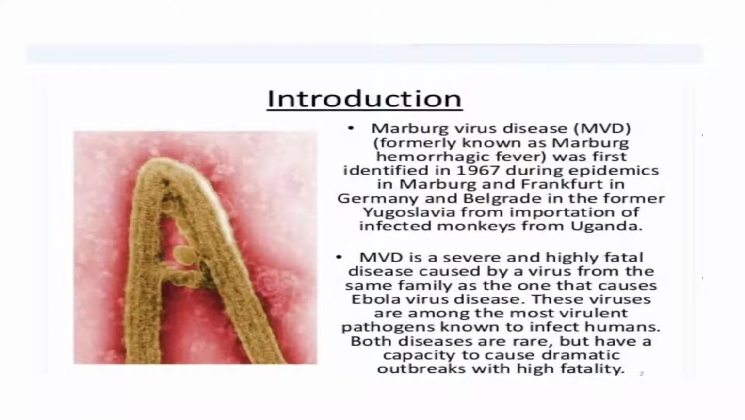So, firstly, let's start with the introduction. Marburg virus disease (MVD), formerly known as Marburg hemorrhagic fever, was first identified in 1967 during epidemics in Marburg and Frankfurt in Germany and Belgrade in the former Yugoslavia from importation of infected monkeys from Uganda.